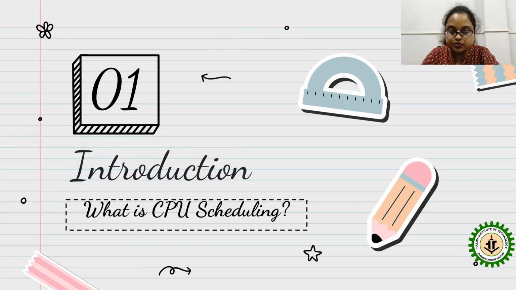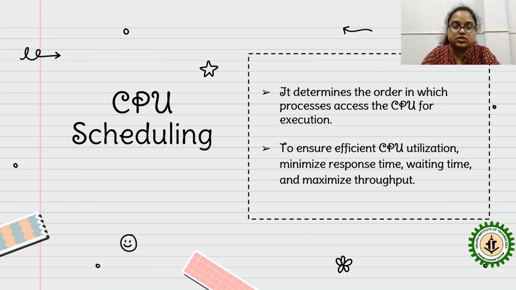Next, what is CPU scheduling? See this. These are the main two functions where CPU scheduling is used. That is, it determines the order in which processes access the CPU for execution, and to ensure the efficiency of CPU utilization, minimization of response time and waiting time, and maximization of throughput.